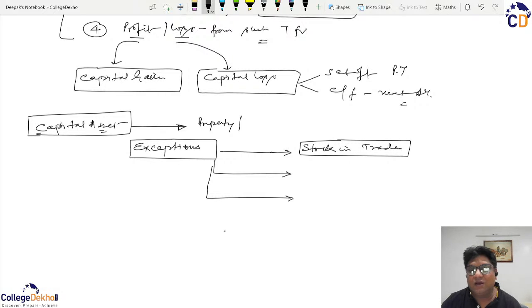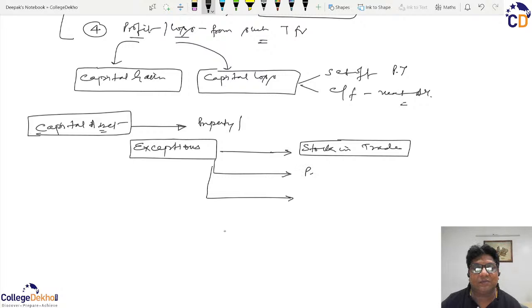But for a builder, whatever flats or houses he is making are stock, and he is doing it for resale. So the profit arising on such stock sale, even of a flat, should be deemed as income from business and profession, and hence stock in trade is excluded from the purview of capital gains.